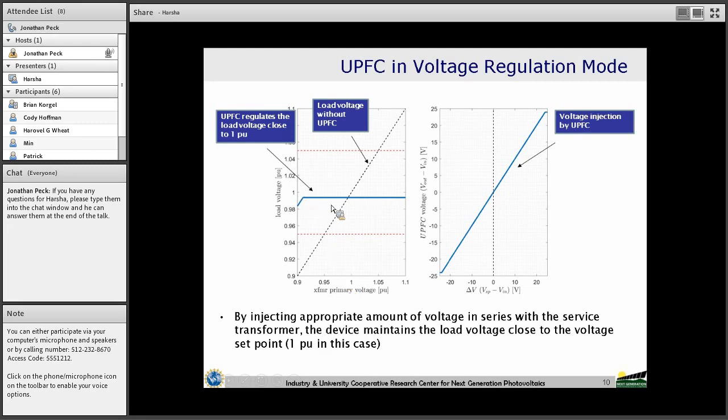This device can inject up to 10% of its rating. That is, it can inject up to 24 volts, either positive or negative voltage. We can see the voltage injection curve here. It can inject either positive or negative voltage in order to maintain the secondary side voltage at the desired value.